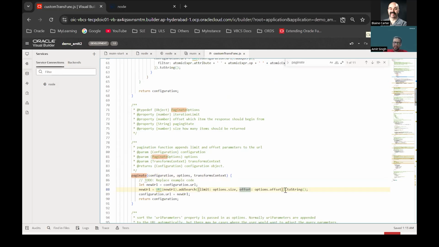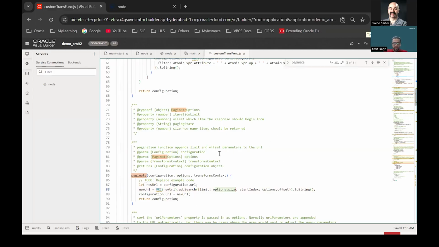But if you remember the Node API that we are using here, we are not using offset. What we are using is something called start index. Limit is fine, we are using limit, and then instead of offset, the name that we have given is start index. So I can just change this name here. This value will be the same because it is internal to Visual Builder. When we use SDP, this value comes from there. Option dot size also comes from there.